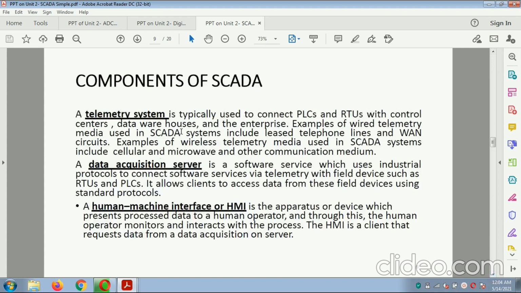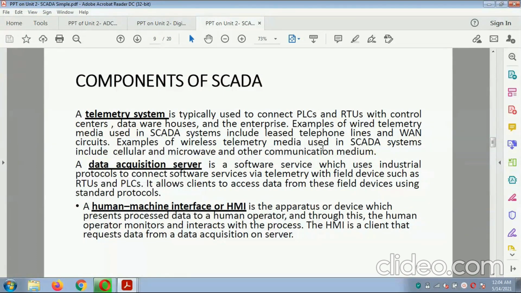Components of the SCADA. The telemetry system is typically used to connect the PLC and RTU with control centers, the data warehouse and the enterprise. For example, wired telemetry media used in a SCADA system include leased telephone lines and WAN circuits.